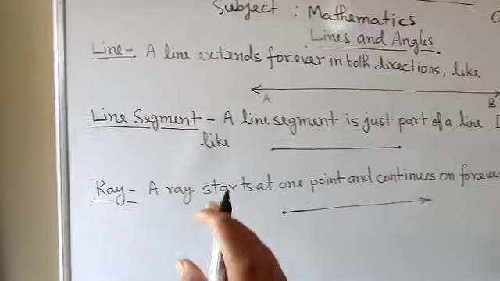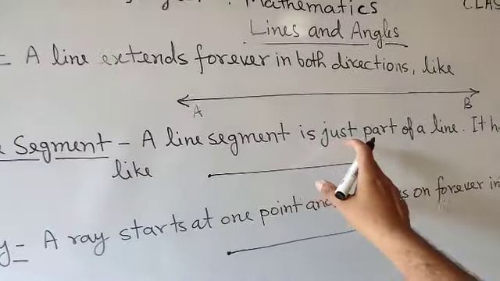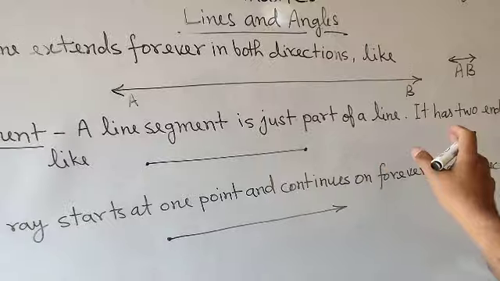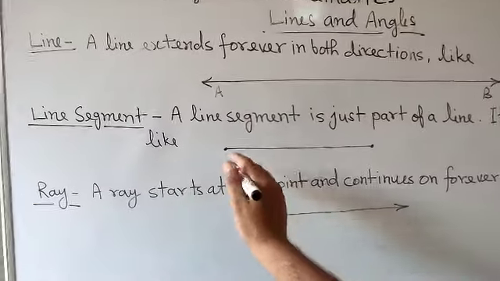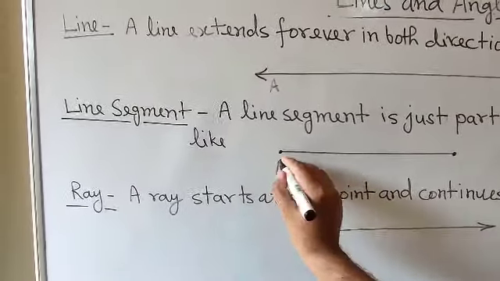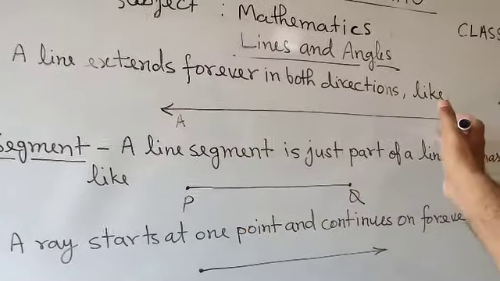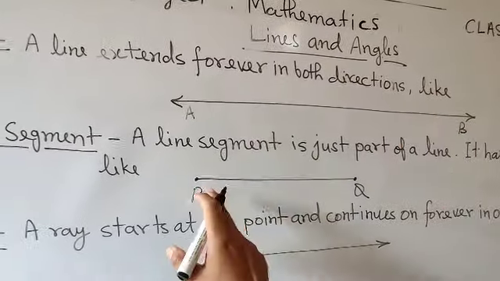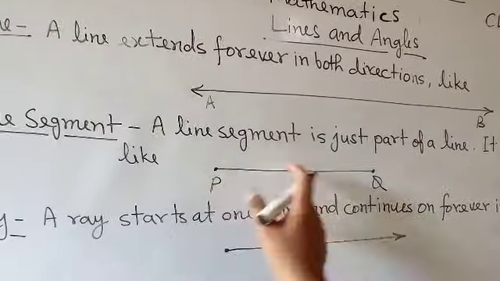Next, line segment. A line segment is just part of a line. It has two endpoints, like here I have taken, suppose, P and Q. So PQ is a line segment. What is the difference between a line and a line segment? In the line, both the ends are not fixed, they go to infinity. But in the line segment, both the ends are fixed.